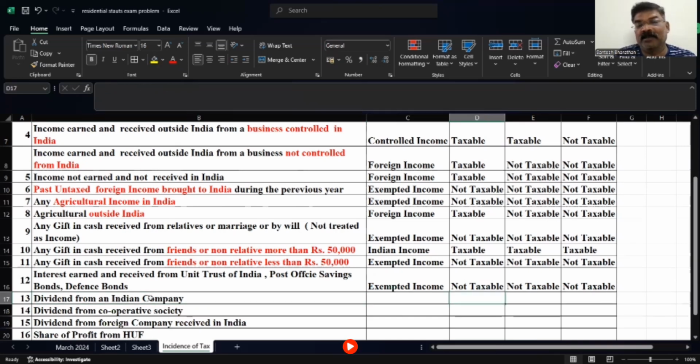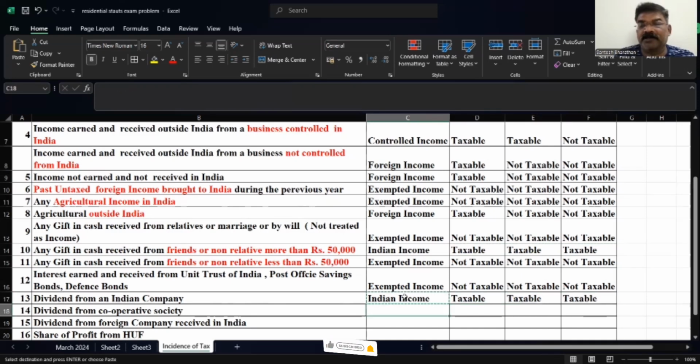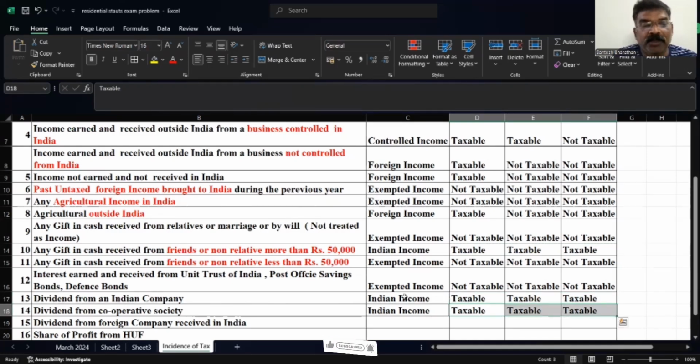Dividend from an Indian company. Dividend from an Indian company, we treat that as an Indian income and it is taxable. Any dividend received from an Indian company is taxable in all the three cases. Okay. Next, dividend from a cooperative society. Again, any dividend received from a cooperative society is taxable in all three cases. That is resident and ordinarily resident, resident but not ordinarily resident, and individual is a non-resident. It is taxable whether we receive a dividend from the cooperative society or from the Indian company, both are taxable and treated as an Indian income.